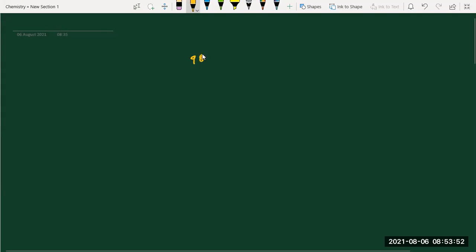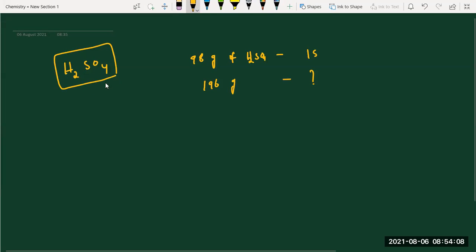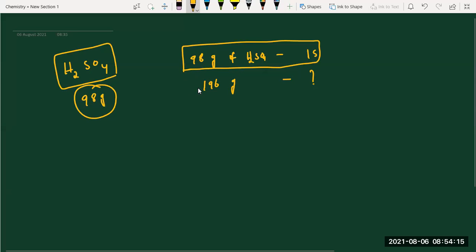See, 98 grams of sulfuric acid has 1 sulfur atom, right? For 196 grams, how much? This is H2SO4, so if you calculate the molecular weight, you will get 98 grams. This is the standard. After taking the standard condition, then you come to the numerical and equate these two. If you do cross multiplication, 196 into 1 by 98, you will get 2 sulfur gram atoms. Clear answer? Any doubt?